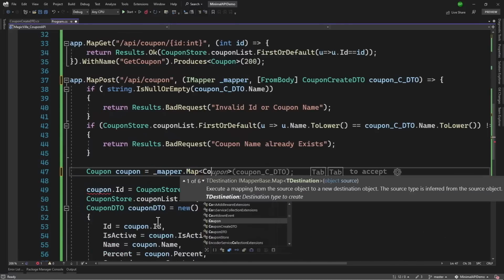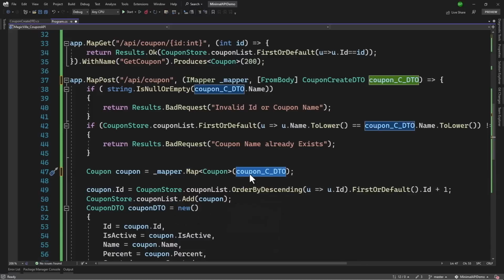We want to map this to a coupon, and here we will say we want to map this coupon create DTO, and this will be the destination. So it will automatically map this coupon create DTO to coupon and assign it right here. One line to replace all the mapping.